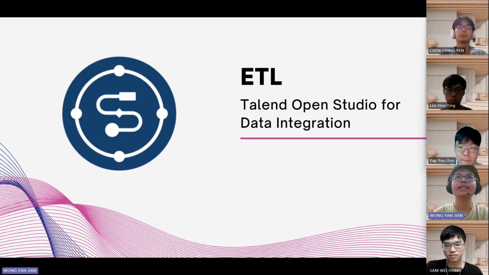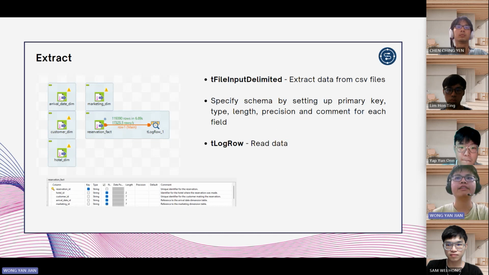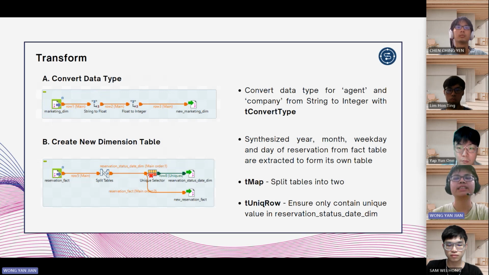Next, in our project, the ETL process is done by using Talend Open Studio for Data Integration. First, in the extract part, 5 tFileInputDelimited components are used to extract data from CSV files. It is done by specifying a schema, which involves setting up a primary key, types, and others. Next, in transform, 3 processes have been done.